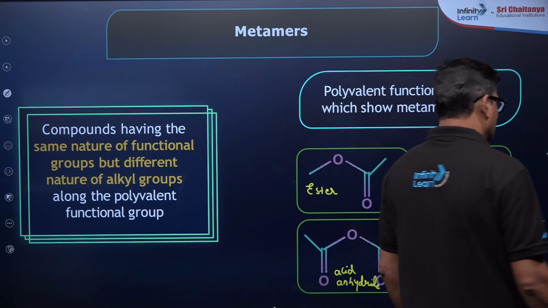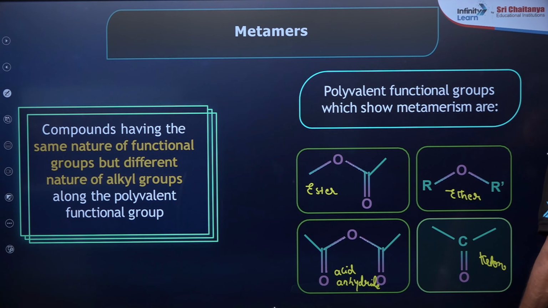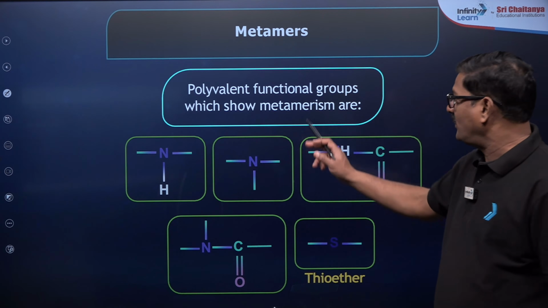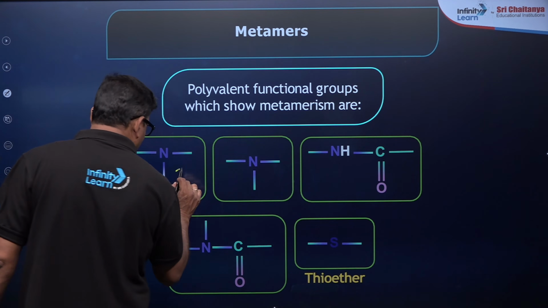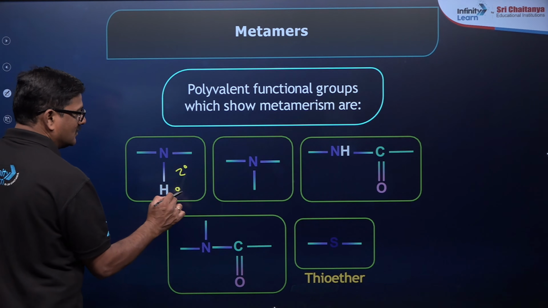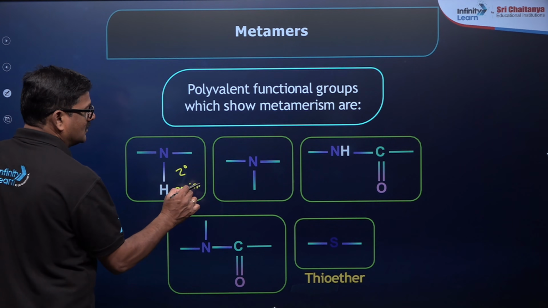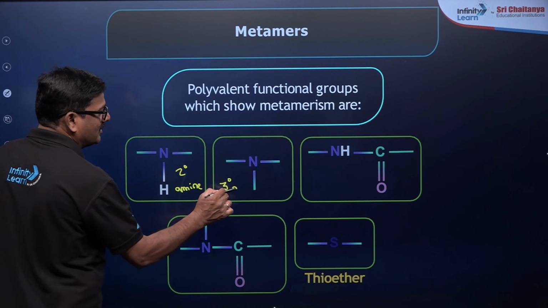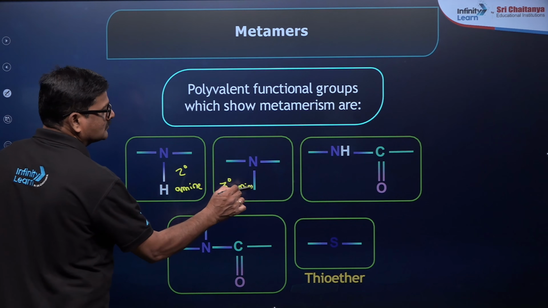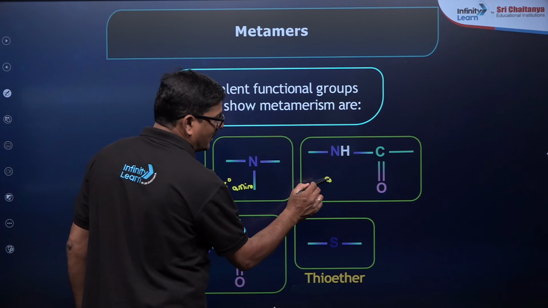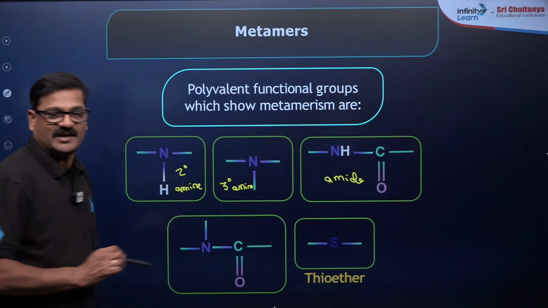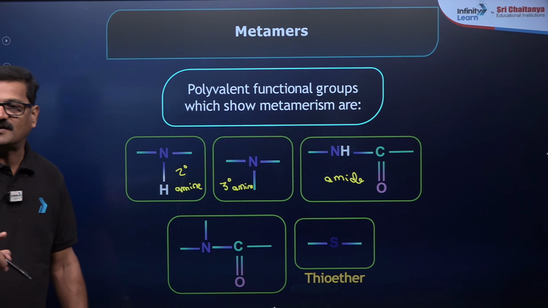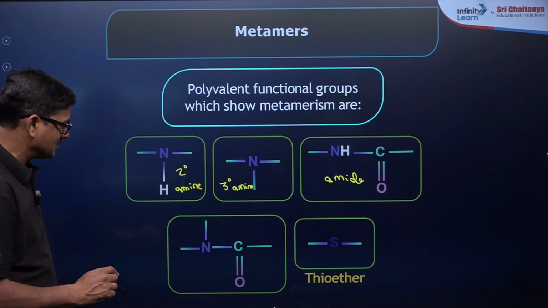Moving ahead, say an example of a polyvalent functional group, you are going to see it is going to be a secondary amine. It is going to be tertiary amine. It is going to be amide. Many of the students have this kind of doubts, which will participate, which will not participate.